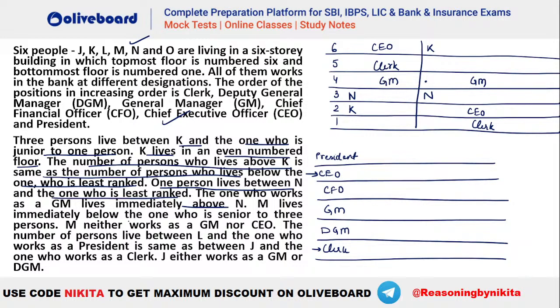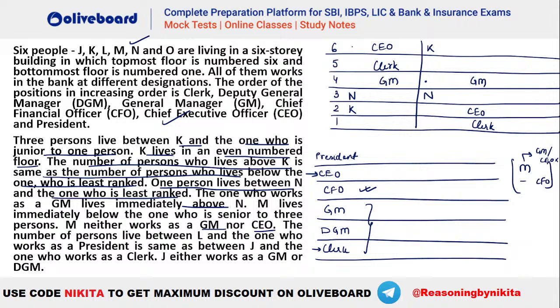M lives immediately below the one who is senior to 3 persons. Now who is senior to 3 persons? You can see that is your CFO, right? Because he is senior to these 3 persons here, isn't it? So M lives immediately above the CFO, isn't it? M has to be immediately above the CFO here. After that, what is given? M neither works as a GM nor the CEO. So M cannot be your GM or CEO. Neither GM nor CEO.